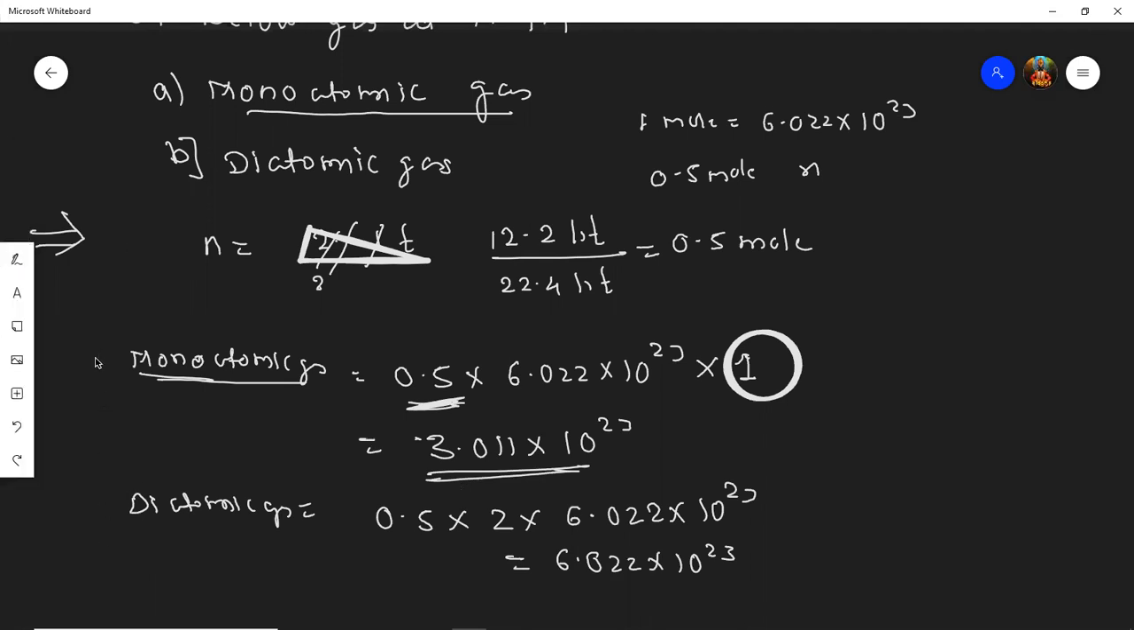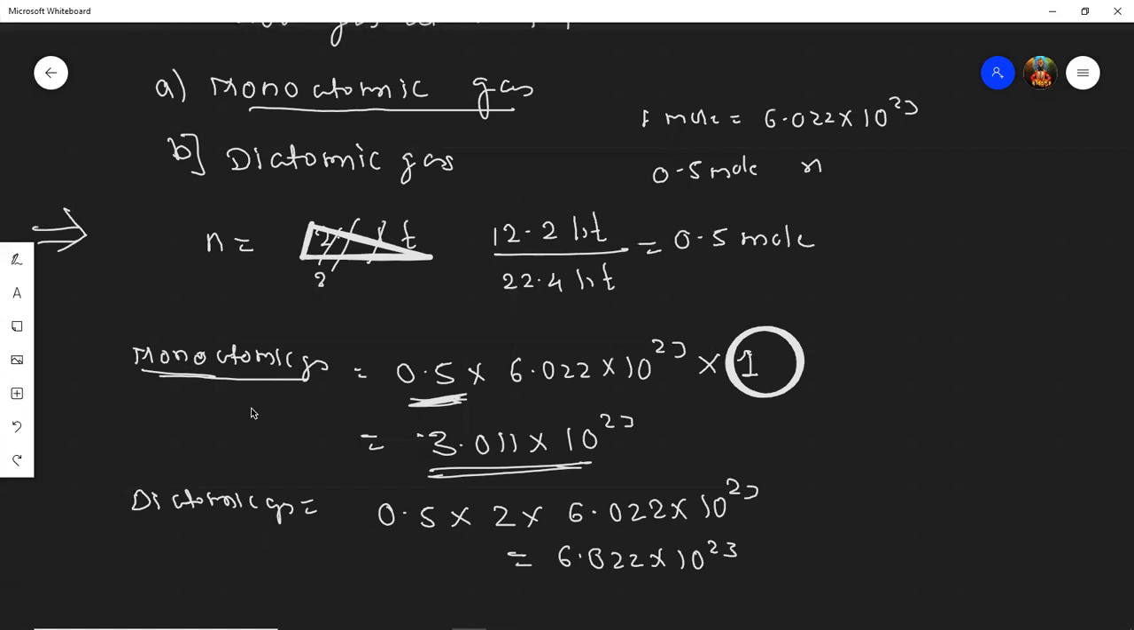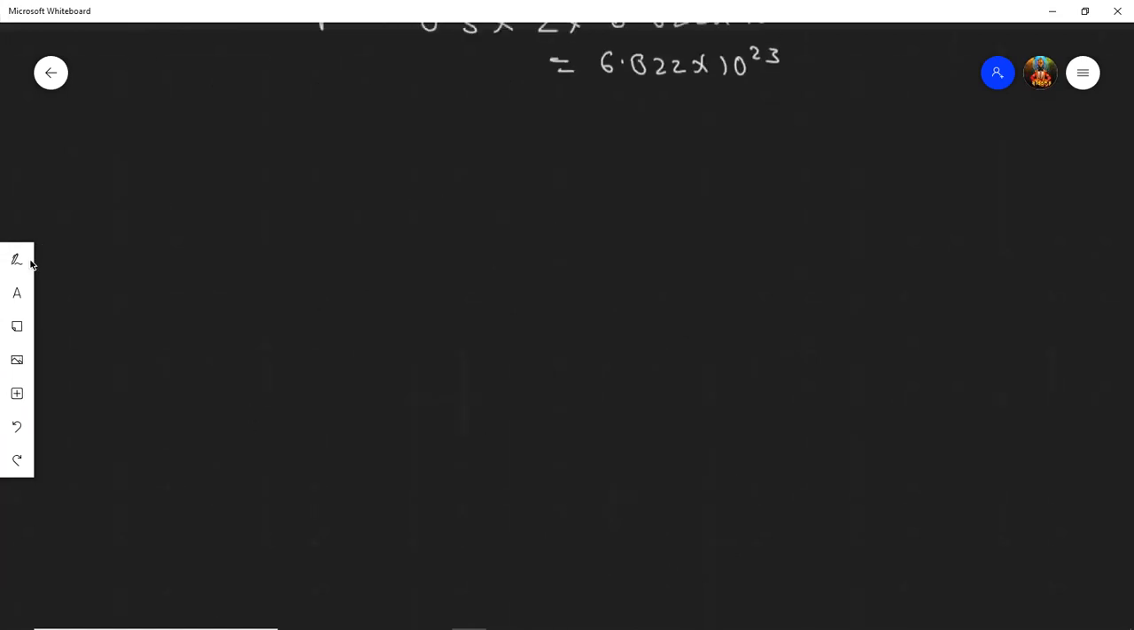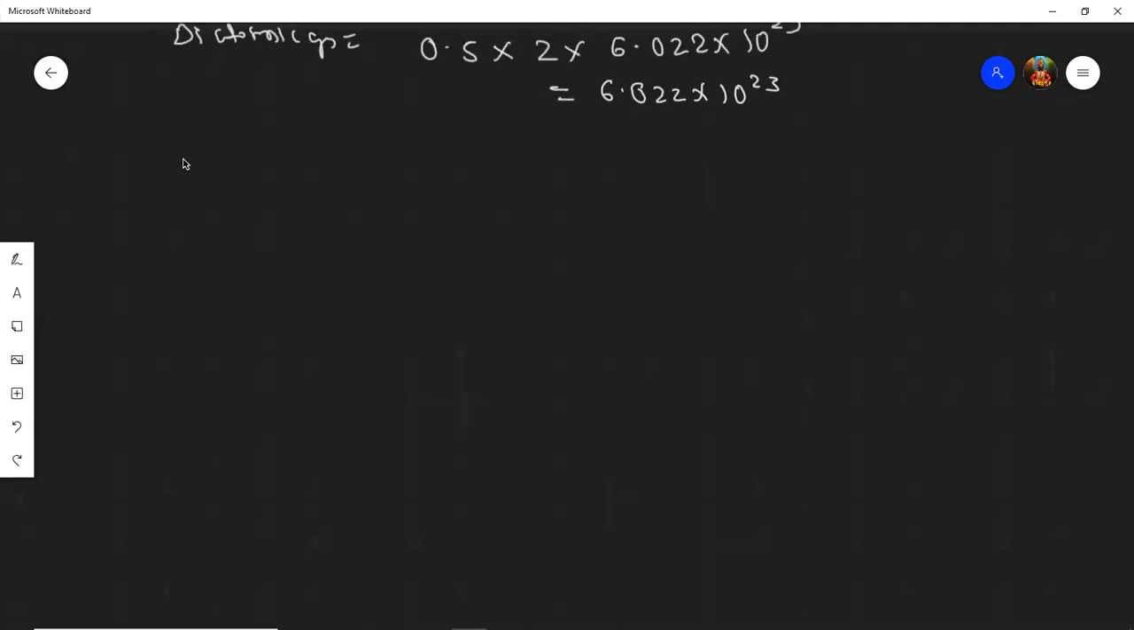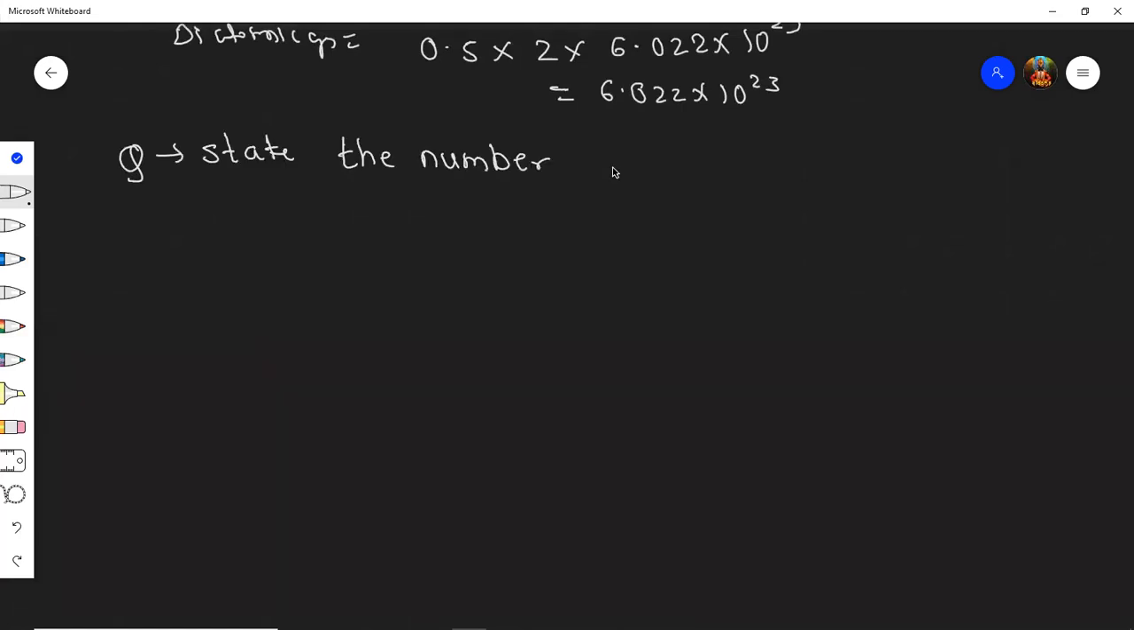Okay, now students, one very interesting question is there. I think most of you will have a problem in it. Question: state the number of atoms.